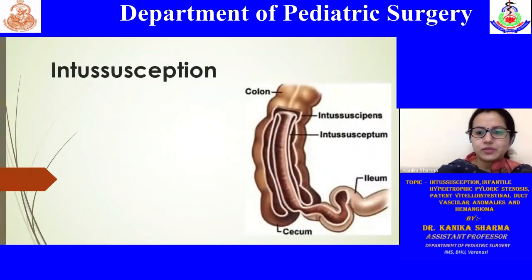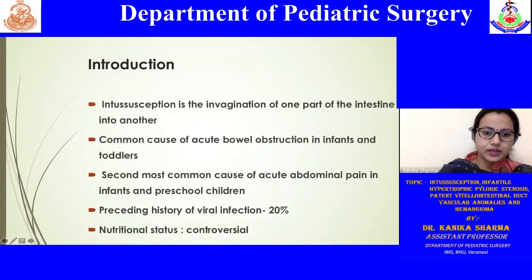Firstly, we have intussusception, where there is invagination of part of bowel into a segment of bowel, such that, as you can see in this figure, in the colon, the cecum has invaginated, such that the outermost layer, that is colon, is called the intussuscipiens, and the one that gets invaginated is called the intussusceptum.